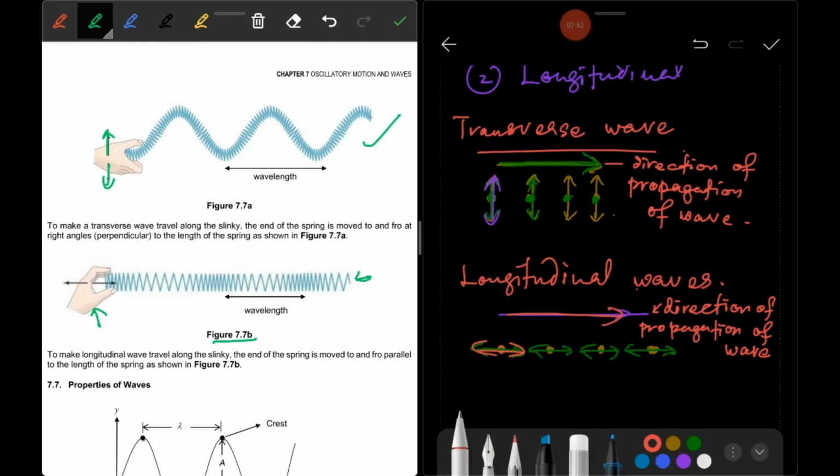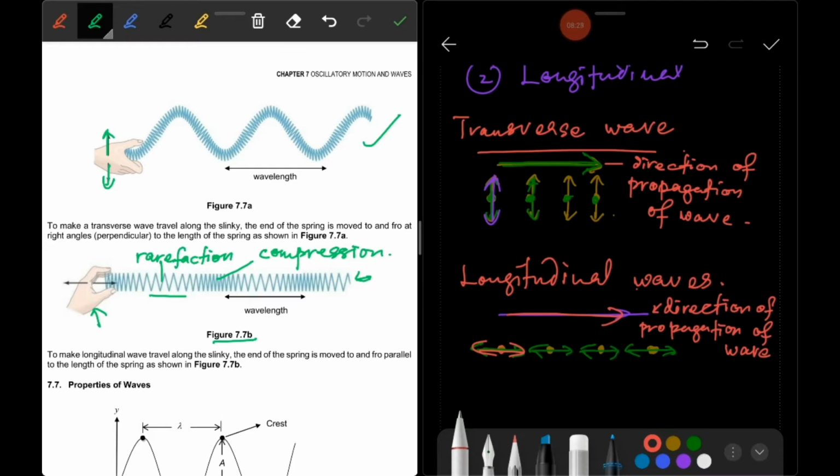This part is rarefaction, and this part is compression, and it is repeated. So this is what we call longitudinal wave. You imagine someone holding the spring, like in your secondary school, if you experienced doing the experiment about spring slinky.